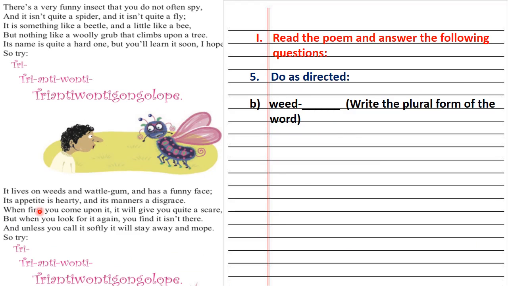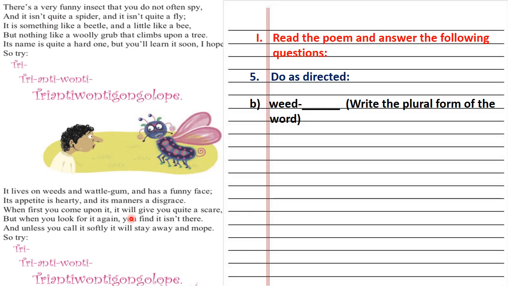Next, B. Weed. Dash. Write the plural form of the word. So now students, this is what? This is a singular noun. We have learned that a noun that refers to only one person or thing is a singular noun. Right? And here they have asked us to write the plural form of the word. So, what will be the plural form of the word?